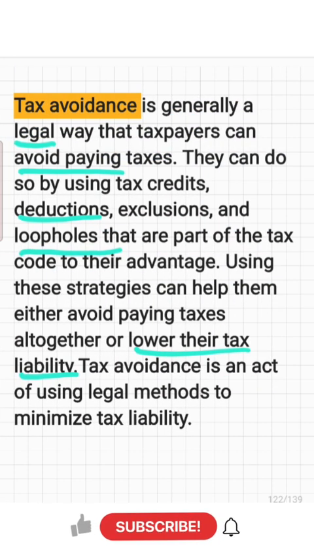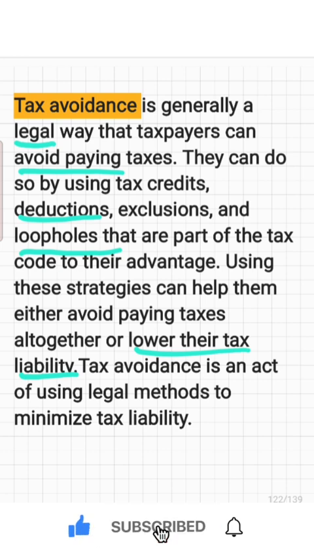So, what is tax avoidance? It is generally a legal method to minimize tax liability or to avoid paying taxes legally. They can use tax credits, deductions, exclusions, mainly loopholes. Using these strategies can help them either avoid paying taxes altogether or lower their tax liability.